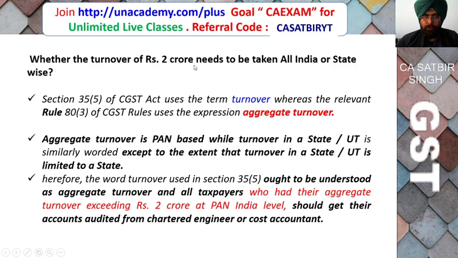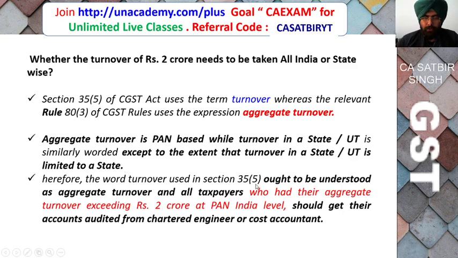Whether the turnover of 2 crore needs to be taken on all India or state wise? Section 35 uses the term turnover, whereas Rule 83 uses the term aggregate turnover. So there is a difference in the wording used in the section and the rule. Aggregate turnover is PAN based, while turnover in a state and UT is similarly worded, except that turnover in a state is taken for this purpose.